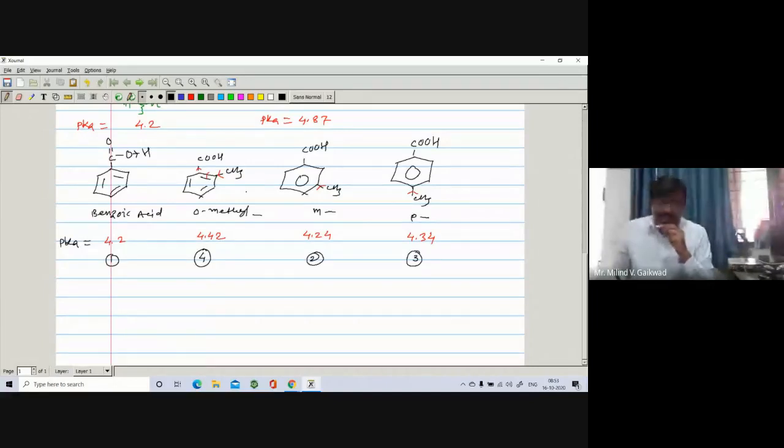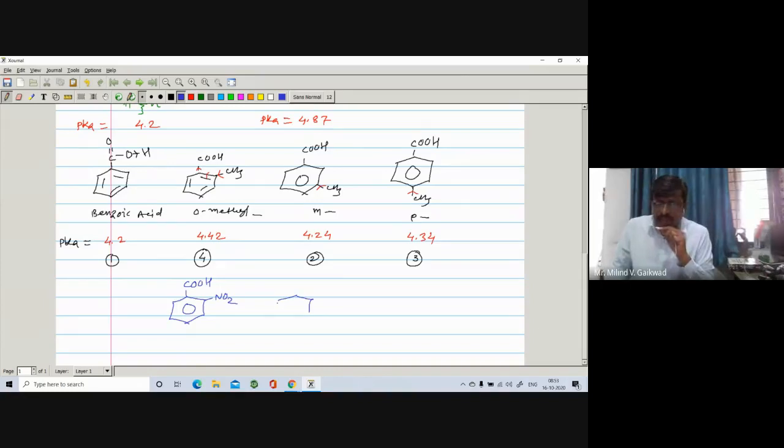Similarly, if you compare the acidity of nitrobenzoic acid, just like again phenol, we have to write down its resonating structure. Here is a COOH, and here the nitro group is present at ortho position.